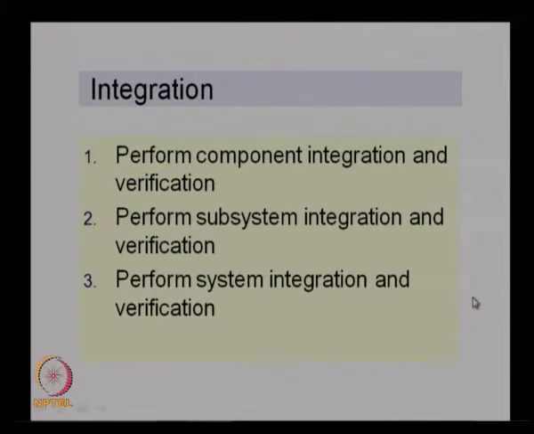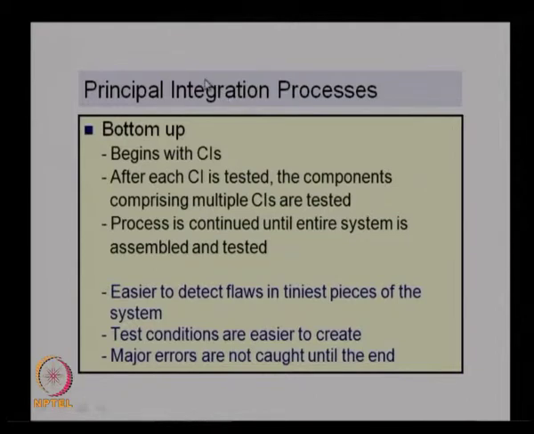These are the steps involved in the integration process, and the different processes followed in integration are: one is the bottom up approach. As I mentioned, in bottom up approach we begin with the configuration items, and after each configuration item is tested, the components comprising multiple configuration items are tested, and the process is continued until the entire system is assembled and tested.